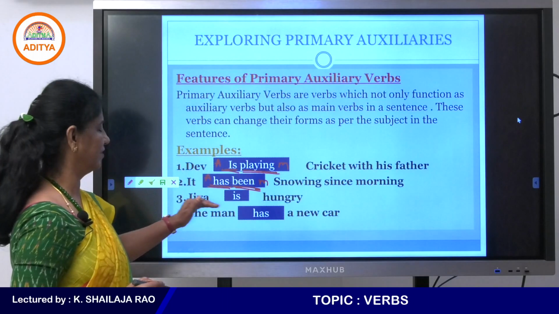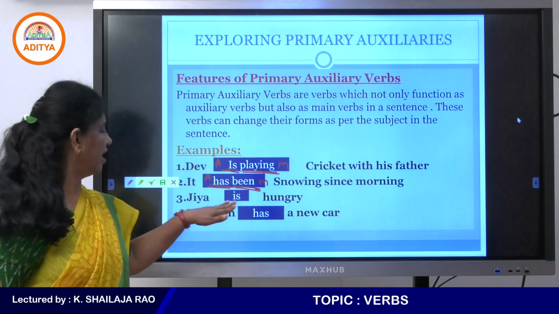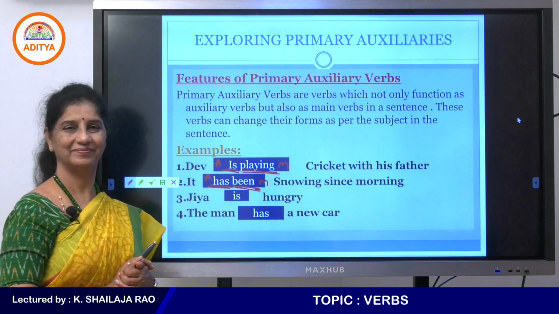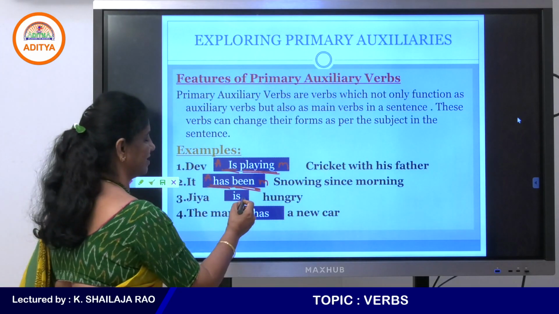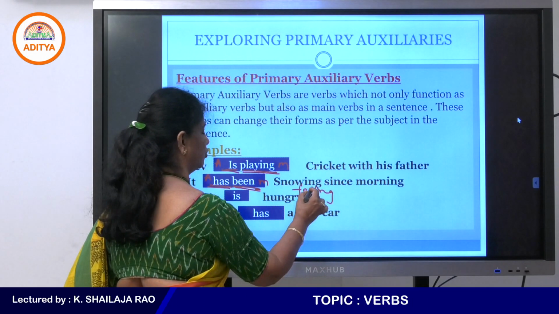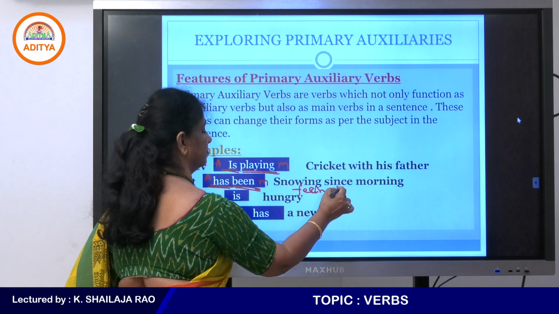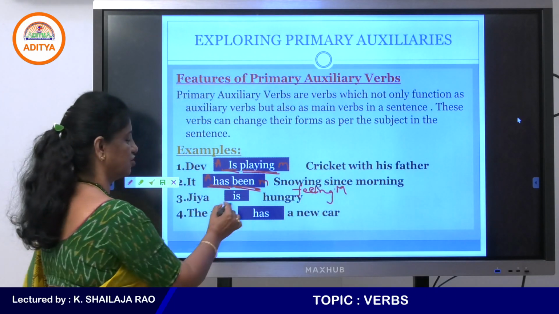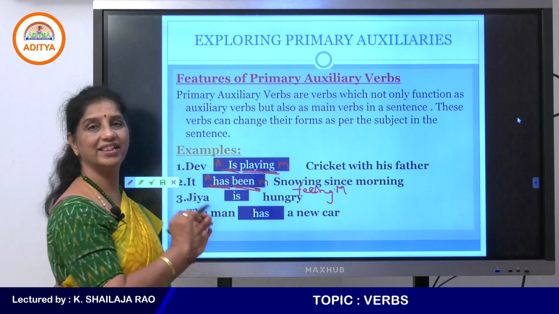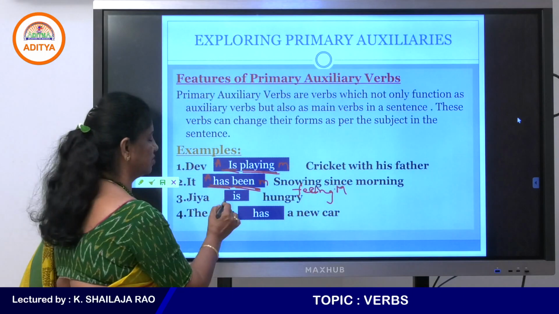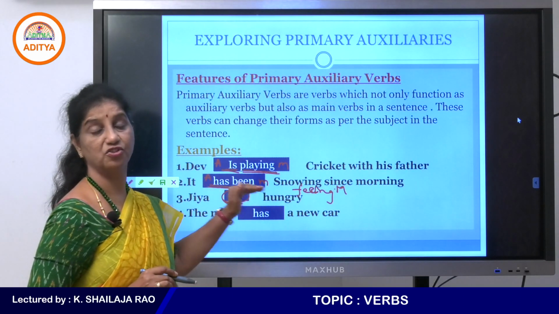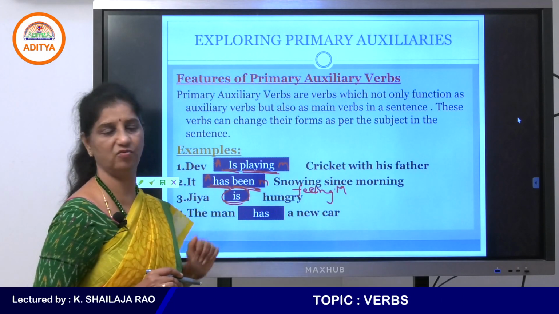Or the helping verb. But can you see that in Jia is hungry, is there a main verb here? You know, you could write Jia is feeling hungry. If you added feeling, it could be a main verb. But there is no feeling here. So the meaning of that sentence is understood without the main verb also. Just with the help of the auxiliary verb, the meaning is understood. So the auxiliary verb becomes the main verb here.